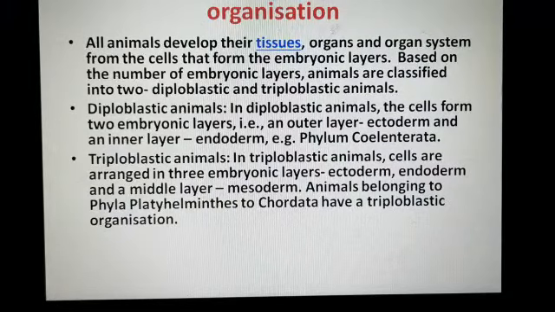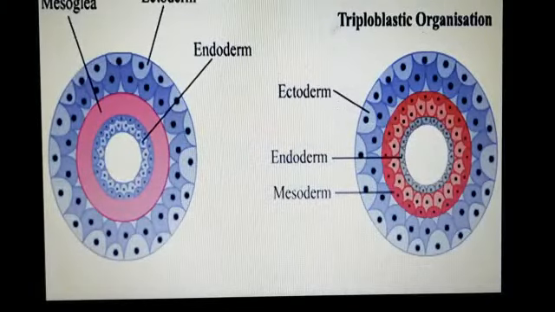In triploblastic animals, cells are arranged in three embryonic layers: ectoderm, endoderm and a middle layer, which we call mesoderm. Here you see in this picture that in diploblastic organization only two germ layers are formed, ectoderm outer and endoderm inner, and in between them undifferentiated cells are present, which we call mesoglea.